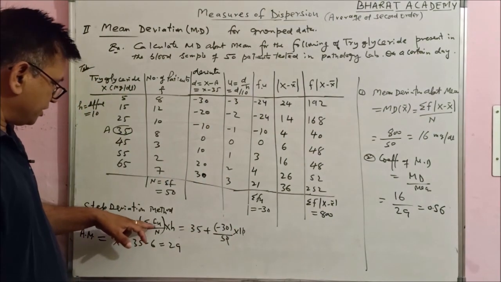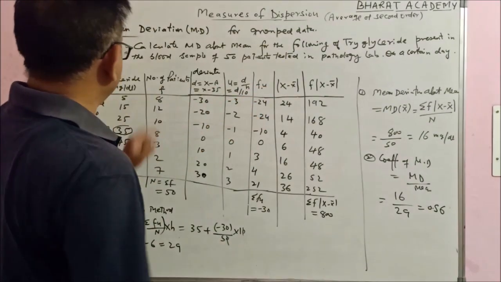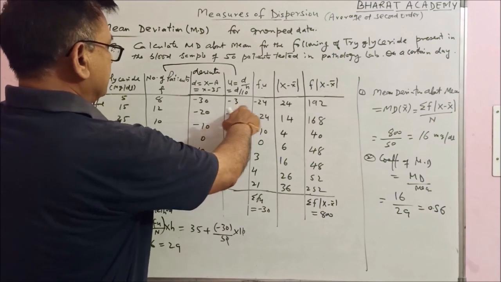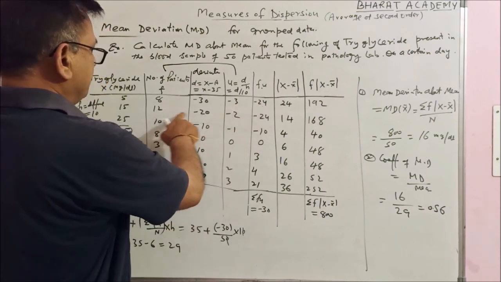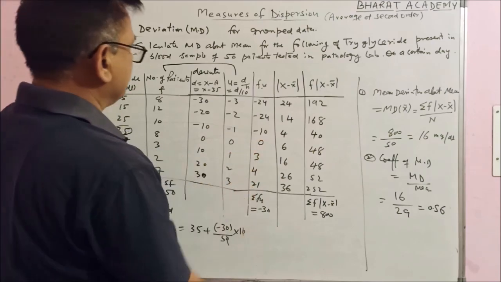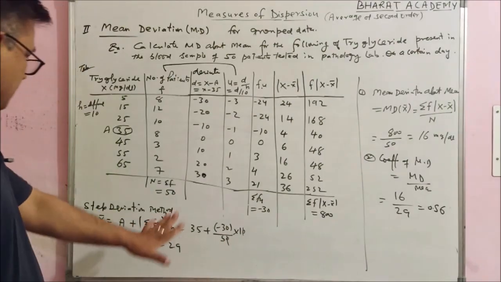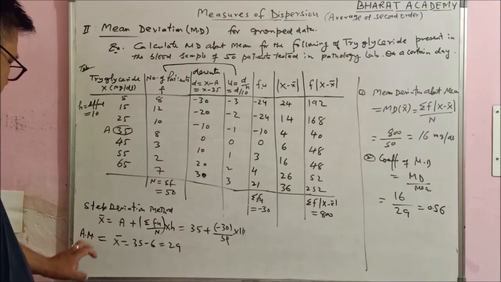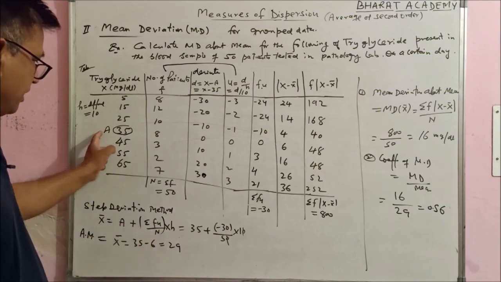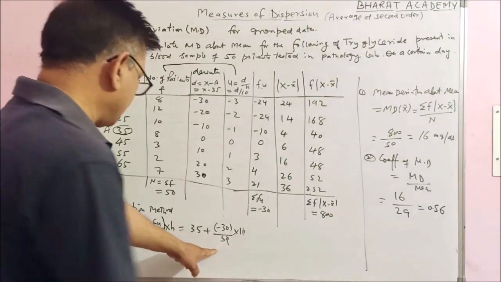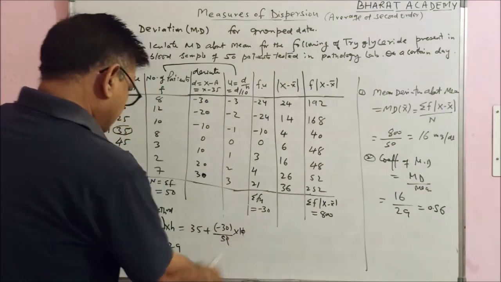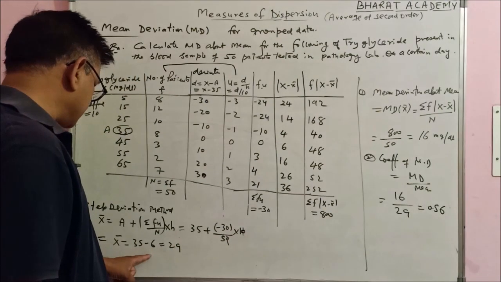Now in the formula you need f into u, where these are the frequencies. U is this, multiply this number: 8 into minus 3 is minus 24, 12 into minus 2 is minus 24, and similarly 7 into 3 is 21. These are the values of fu. Now put all these values here, you will get the arithmetic mean. X bar is equal to a plus summation fu upon n into h. A is 35, fu is minus 30 upon n, which is 50 total frequency, into 10. So x bar is 35 minus 6, which is 29.